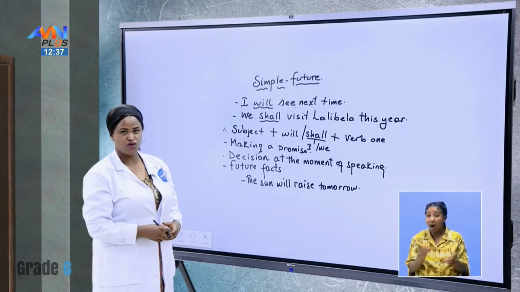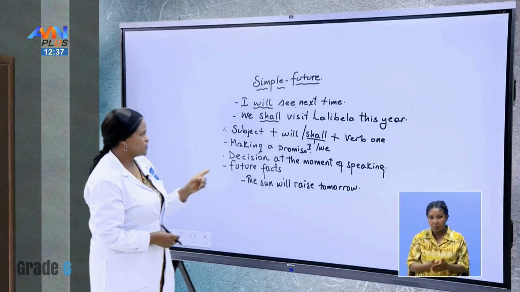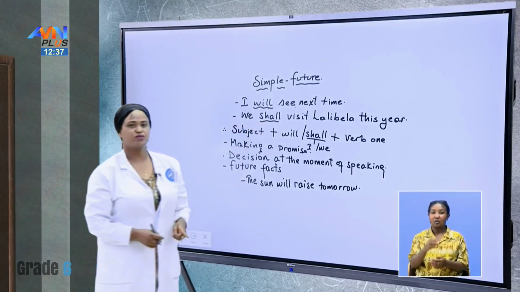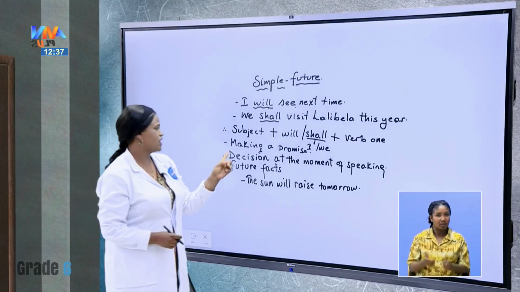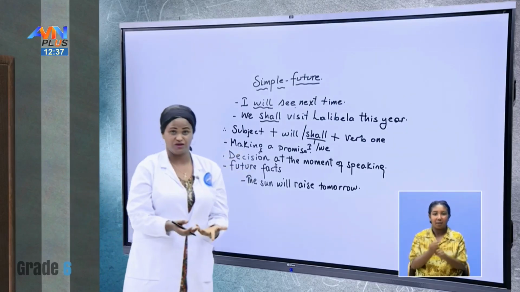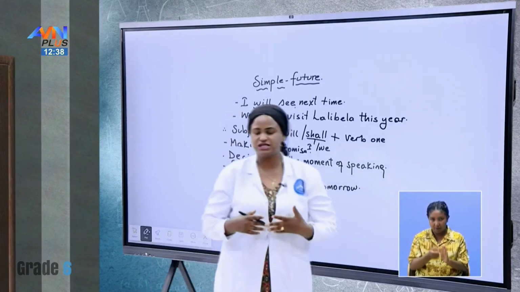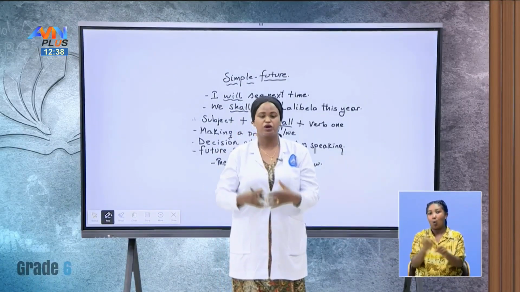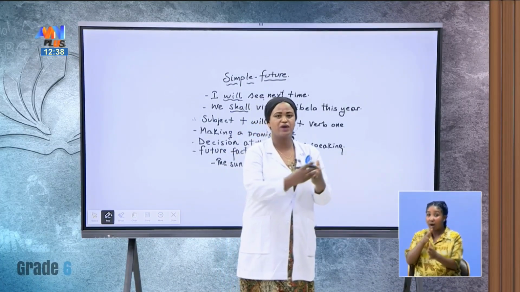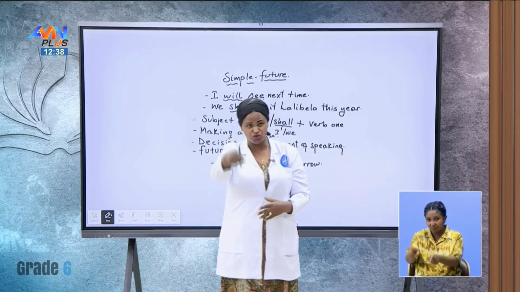I said tomorrow. So when you are using will and shall to express a future, it is because of the 3 things. The first one is making a promise. Like, for example, I will visit my grandmother next week. That is a promise. You are promising to your grandma or your parents to go to your grandmother next week, right?